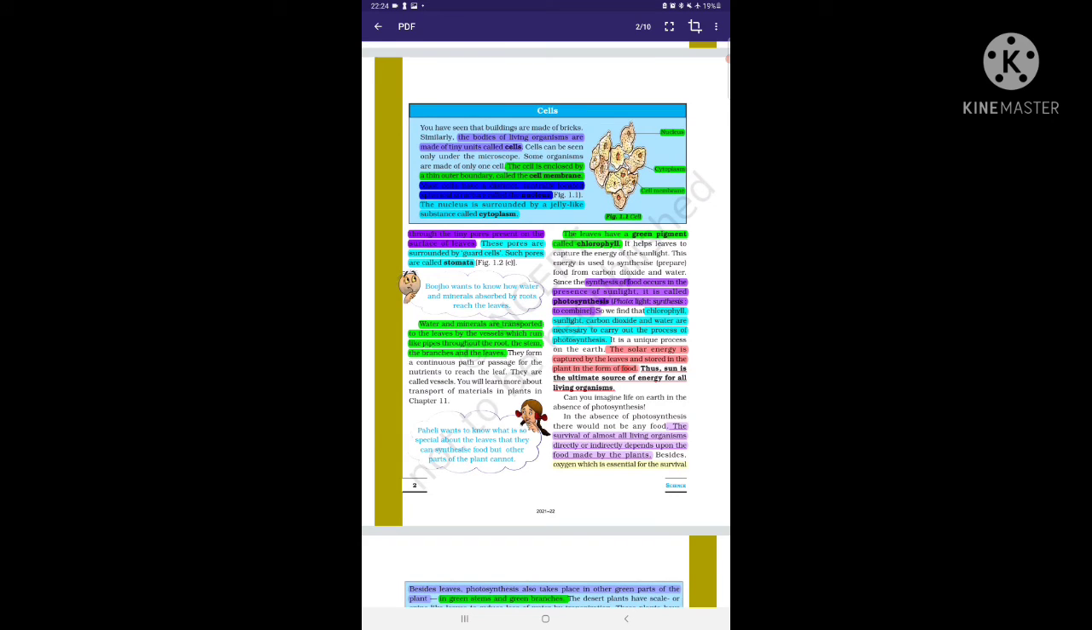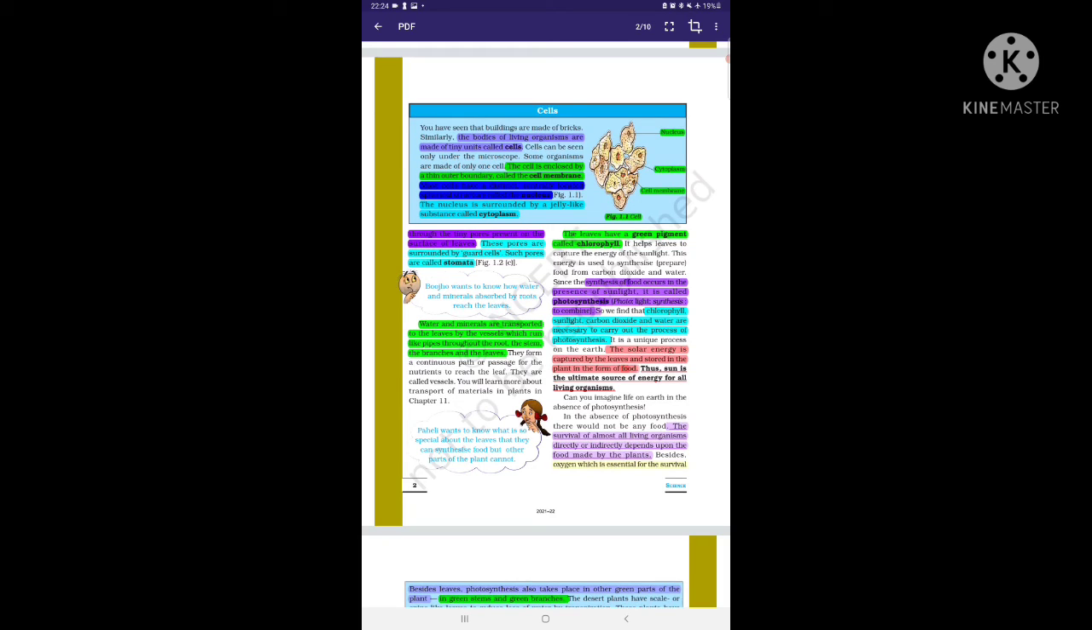Here Bhojju wants to know how water and minerals absorbed by the roots reach the leaves. There are two special kinds of tissue which transport water and minerals. These are xylem and phloem, which are present in the stem and all the parts of the plant.